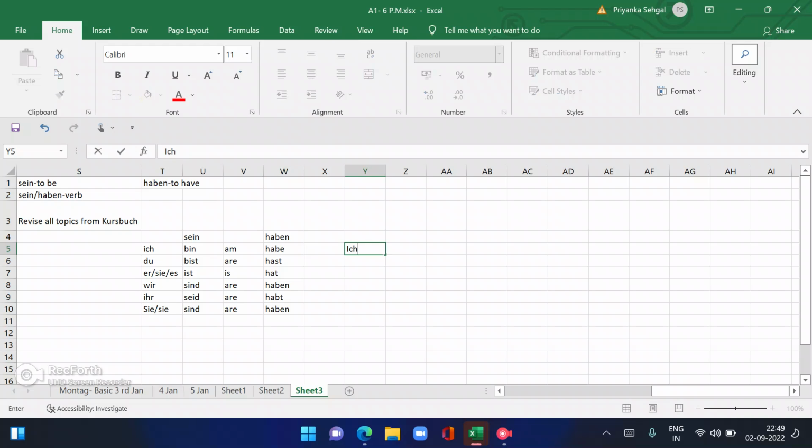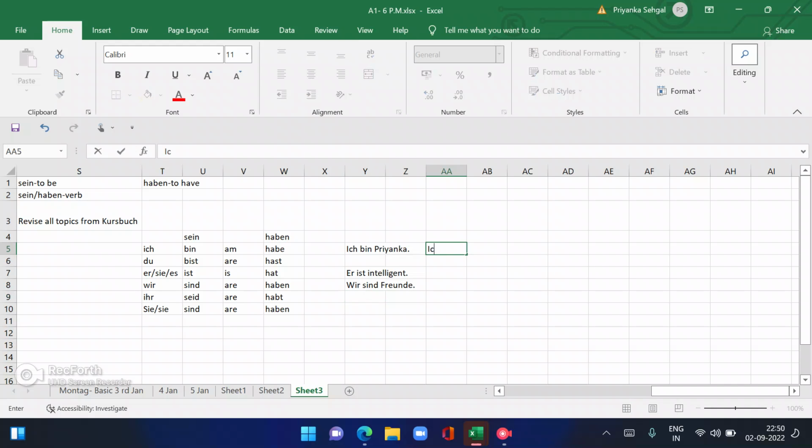Let me frame a few sentences. For example, ich bin Priyanka. Then let me make one for wir. Wir sind Freunde. We are friends. Then er ist intelligent. He is intelligent. The same way we can make sentences with this.